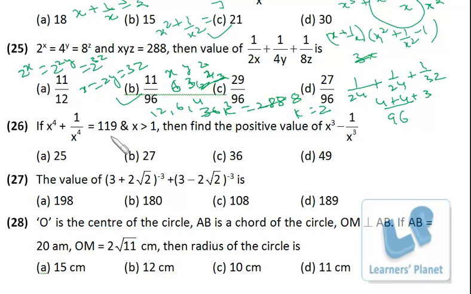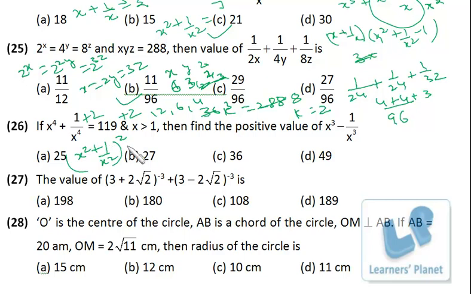x to the 4 plus 1 upon x to the 4 is 119. Same concept, we have done this problem. 2 problems already we have done with this concept. x cube minus 1 upon x cube we have to find out. So what I do is plus 2 plus 2. So it is x square plus 1 upon x square whole square.